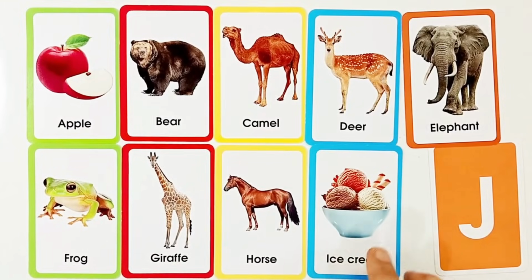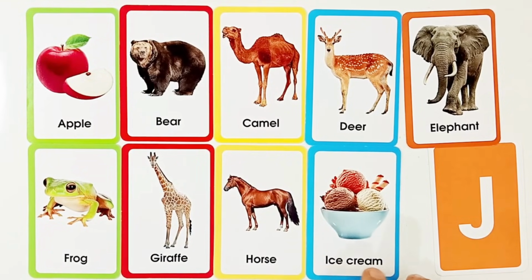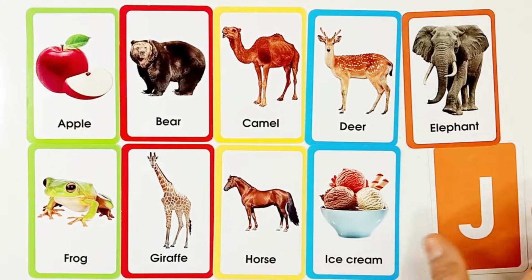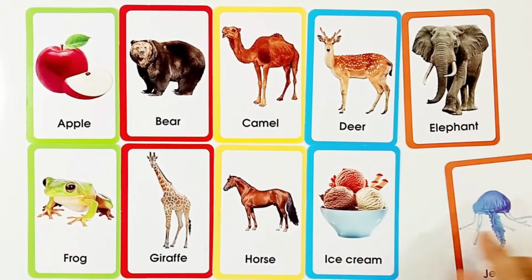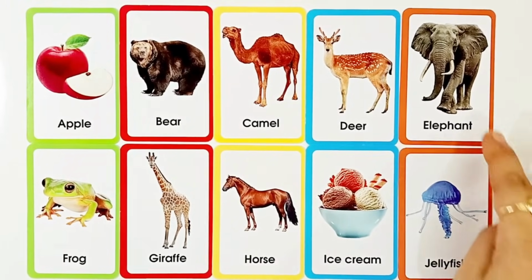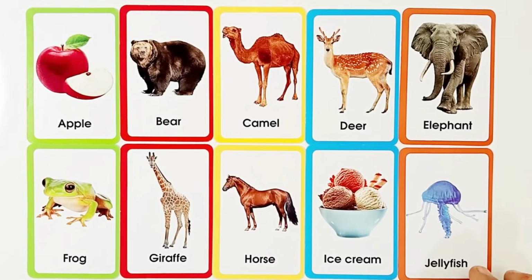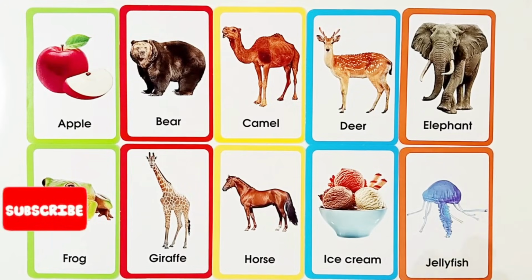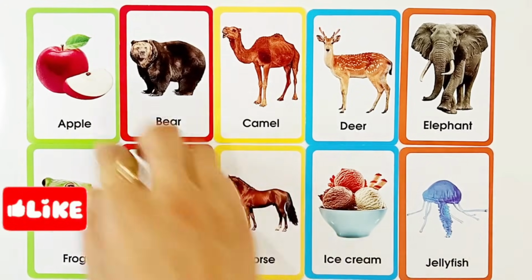I for ice cream, I-C-E-C-R-E-A-M, ice cream. Ice cream is a food. J for jellyfish, J-E-L-L-Y-F-I-S-H, jellyfish. This is jellyfish. Jellyfish is a fish.